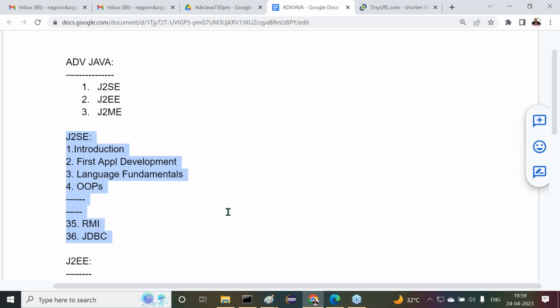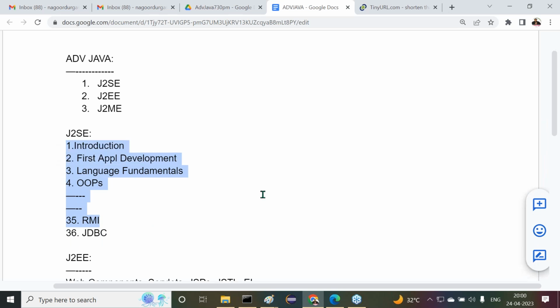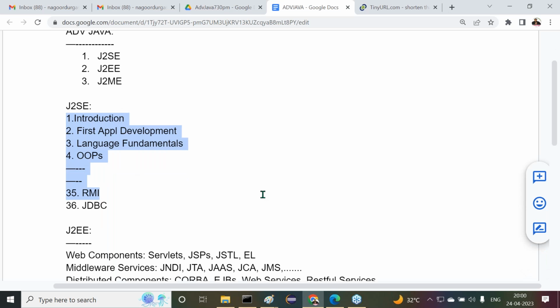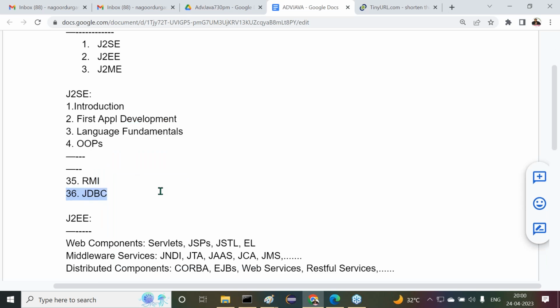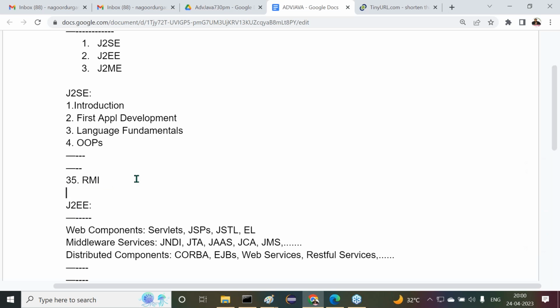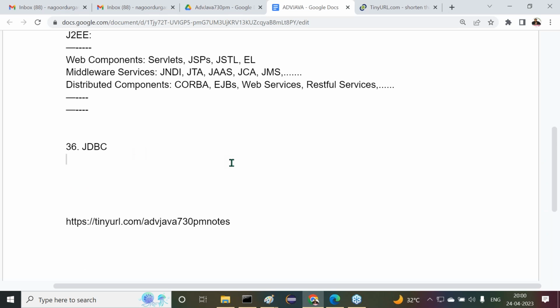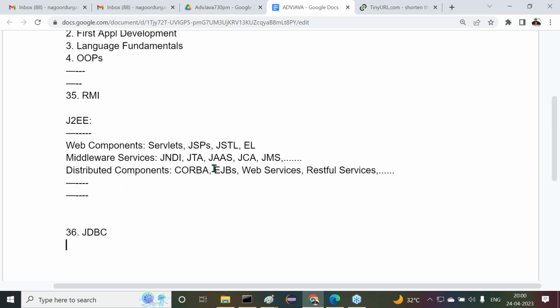J2SE is core Java. Up to JDBC, it's available actually. But covering up to this content is already taking too much time, and if we take JDBC too, it may take even more time. So it is not suggestible to include that. That's why they separated JDBC separately. Then after that, EJBs and web services take more time. So initially the web components, they separated.